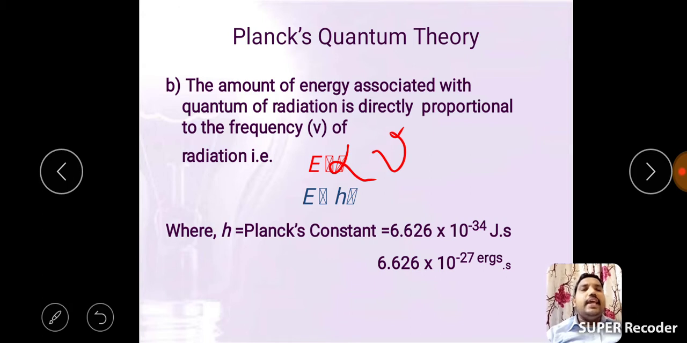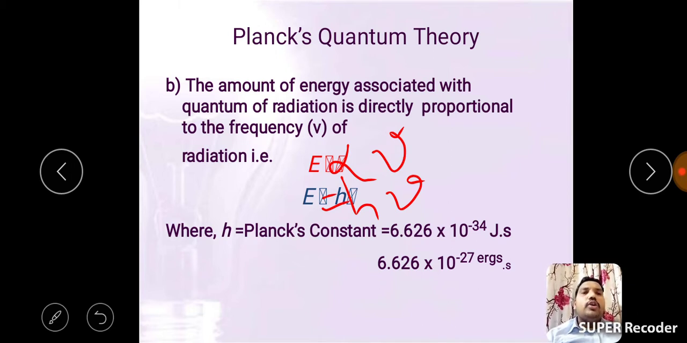Okay, this theory is Planck's quantum theory. So, our proportional constant is also Planck's constant. So, we get E equals h nu. That is Planck's quantum theory second postulate.